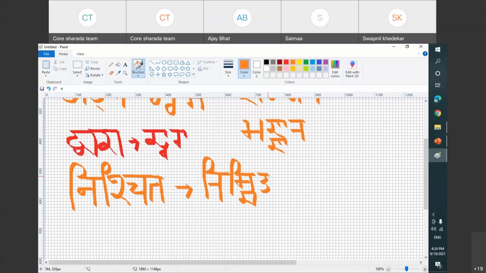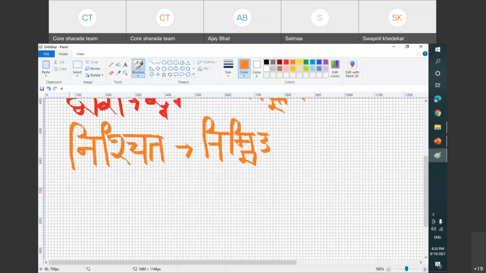Is that clear? Let's write one more. One last word. Khanjar. Students should practice these words. They can practice their own words also. So suppose K, Nya, J. So how we write it? K will be written complete, right?